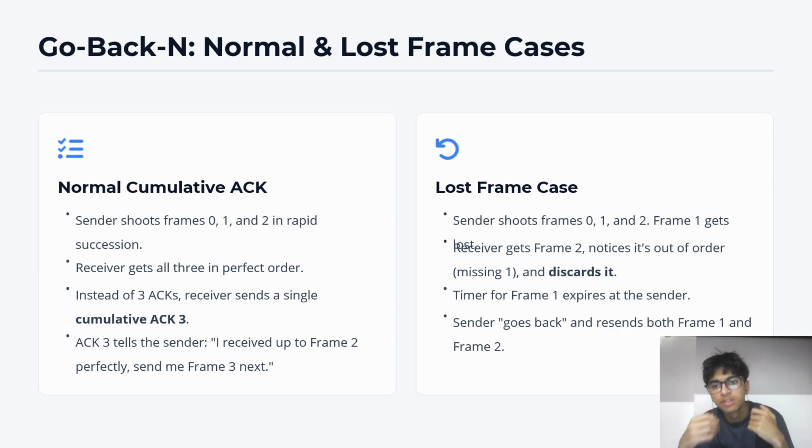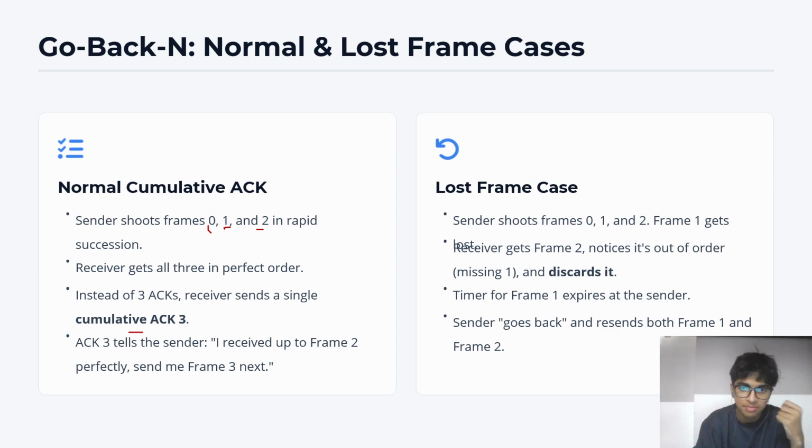Just like stop and wait, this too has a lost frame case. In the ideal scenario, let's say the window size is 3, and thus the sender sends frame 0, frame 1, and frame 2, and it expects that acknowledgement 0, 1, and 2 should come in the same order. Thus, when it receives them, it can send the next frames, that are frame 3, frame 4, and frame 5. This is the ideal scenario.